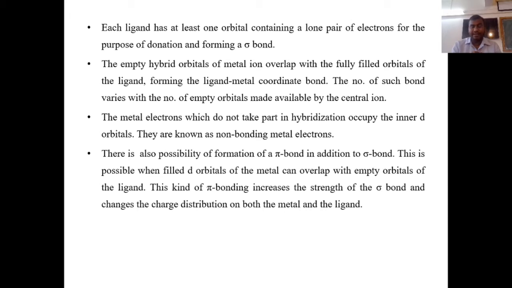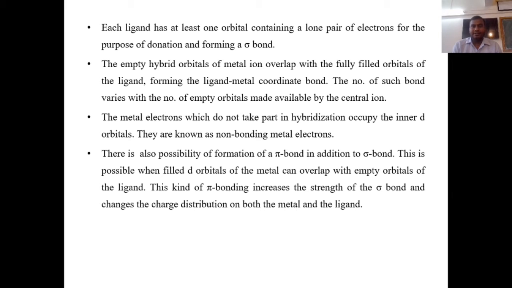But in some cases, excess negative charge or electrons present on the metal, and the metal can donate electrons again to the empty orbital of the ligand. Such a kind of pi bonding increases the strength of the sigma bond and changes the charge distribution on both metal and the ligand.